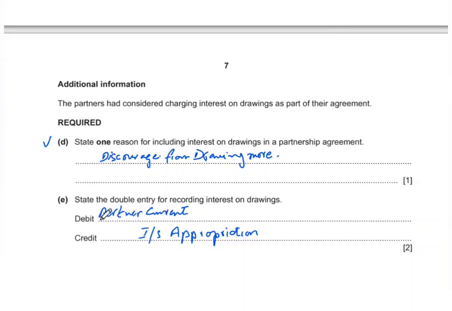So the simple entry will be the journal entry: on the debit side, we will be debiting the partner's current account, and for the credit entry, we will be making the entry in the income statement or appropriation account, because interest on drawings is an income for the business.